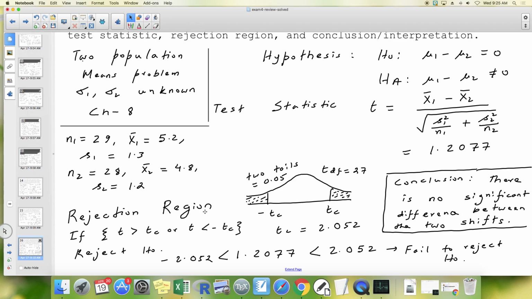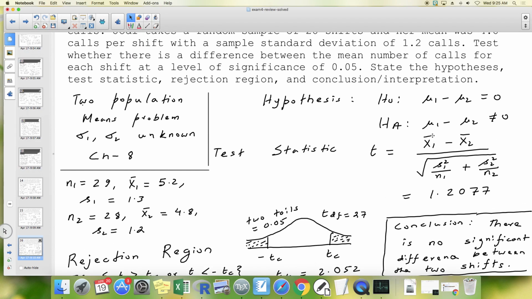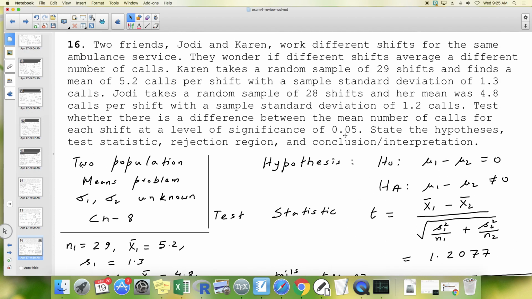Next, rejection region. Since it's a T test, first let me draw a T curve. Now, which T curve is it? It's T with degrees of freedom the minimum of n1 minus 1 and n2 minus 1. n1 minus 1 is 28, n2 minus 1 is 27, so degrees of freedom is 27. Next, is it a right tail, a left tail, or two tails? It's a two tails test, so I'm drawing two tails: area right of TC and area left of minus TC. How fat should the two tails be? It should be 0.05.